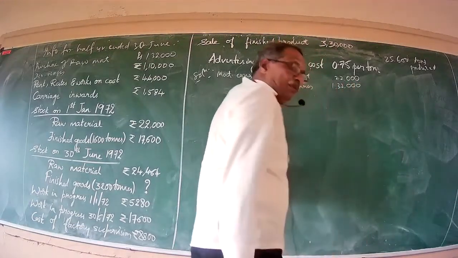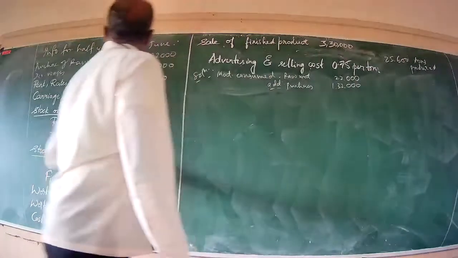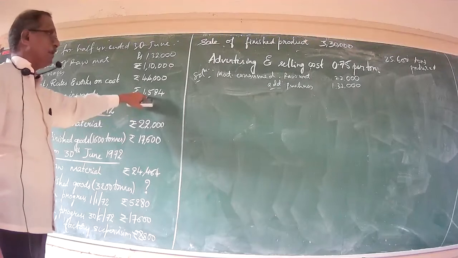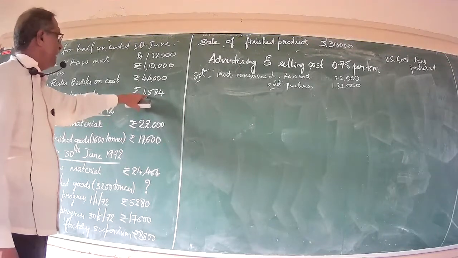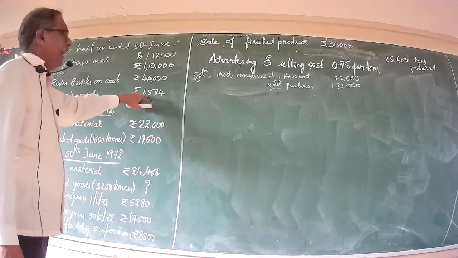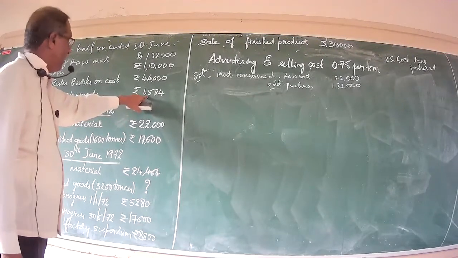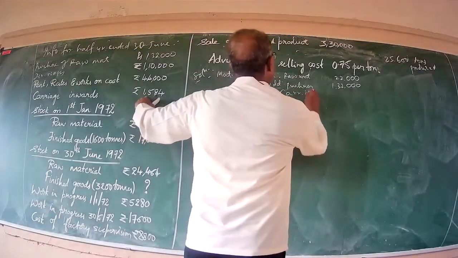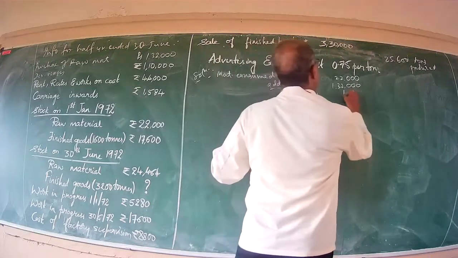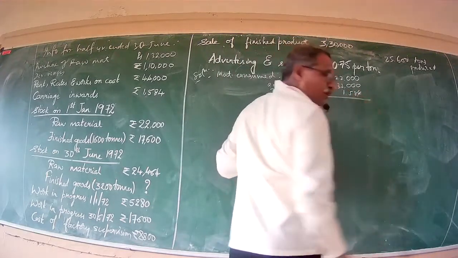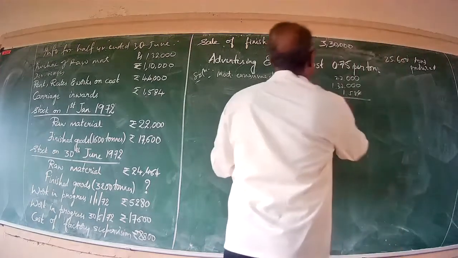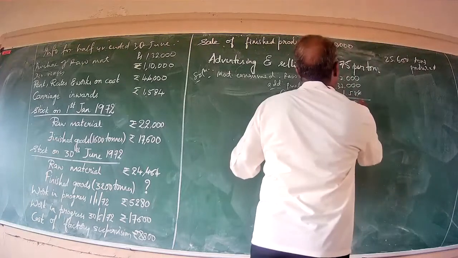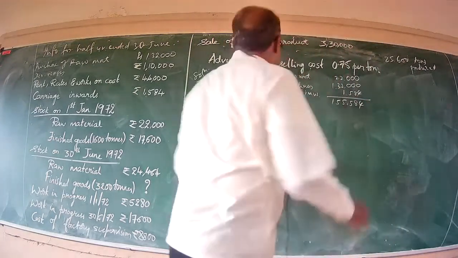Rupees 1,32,000. Now go through whether carriage inwards is here. Carriage inwards is also an element of prime cost, because it can be directly allotted as a component of your prime cost. Add carriage inwards rupees 1,584, totaling to rupees 1,55,584. Now less